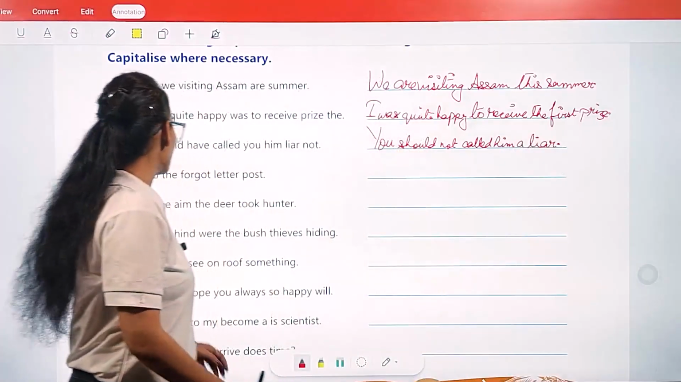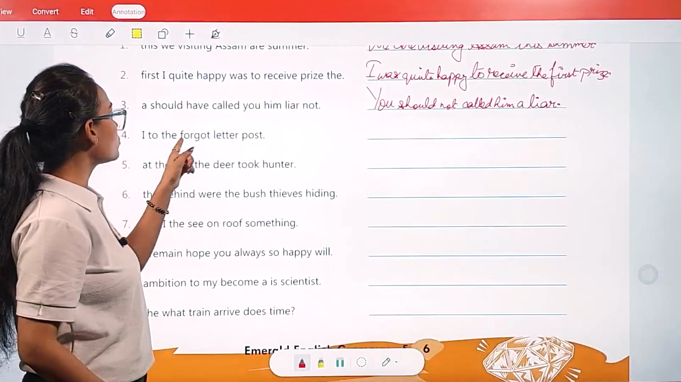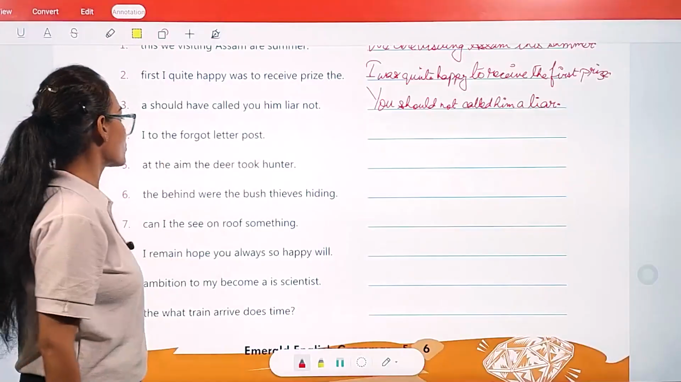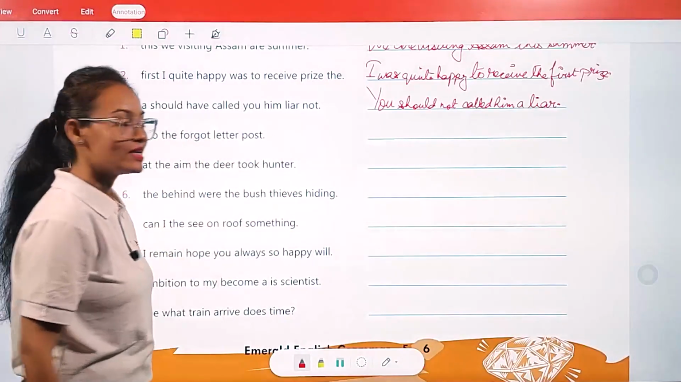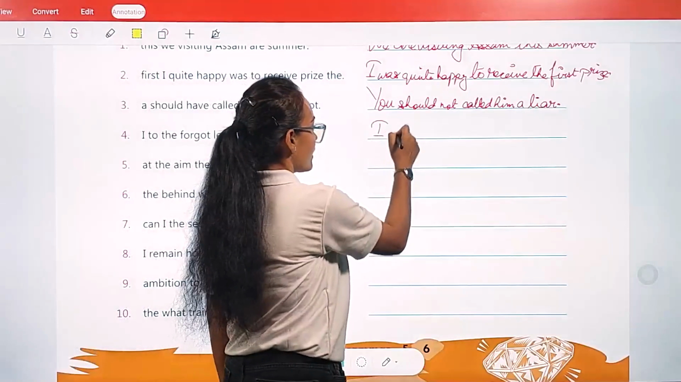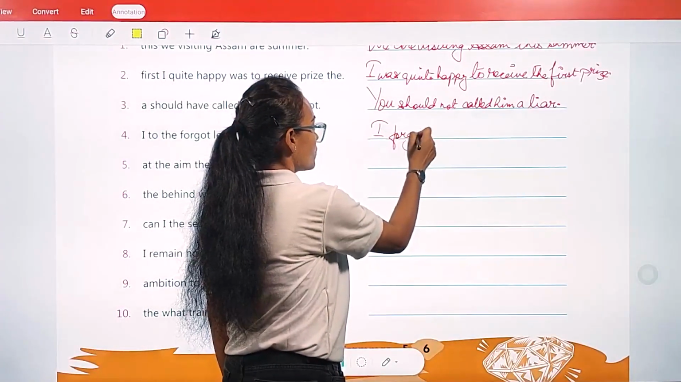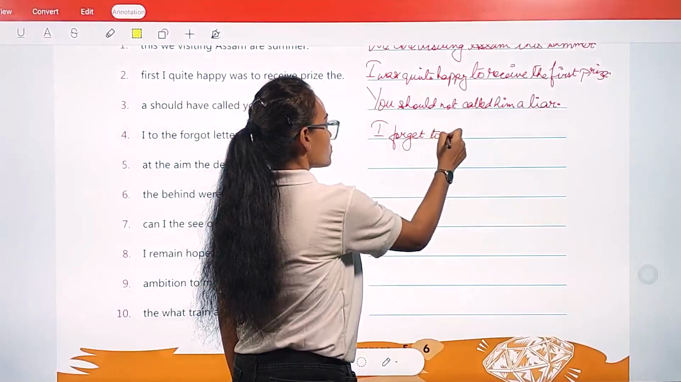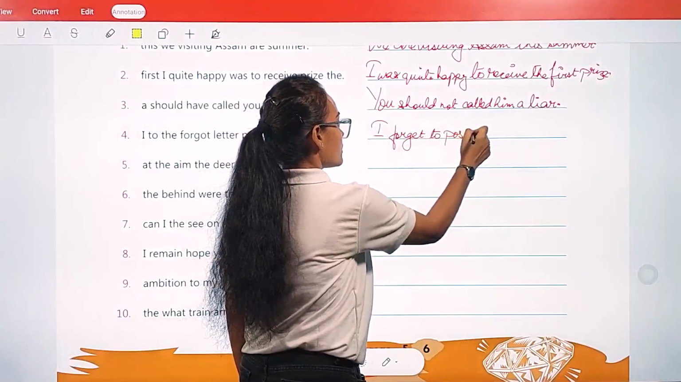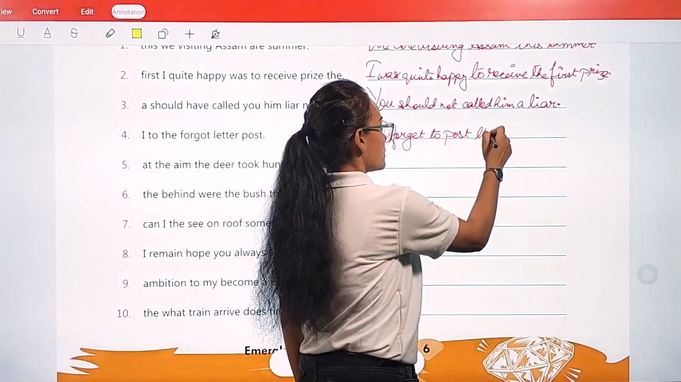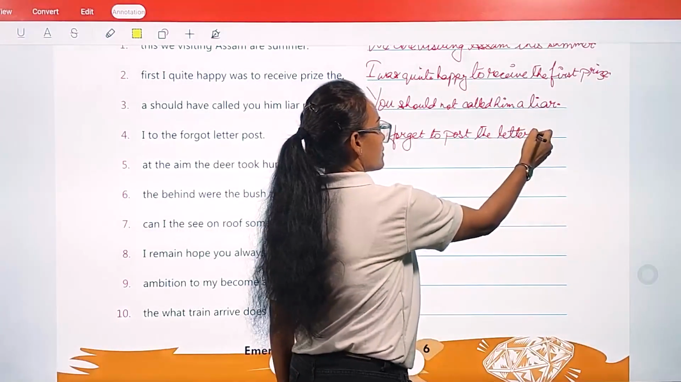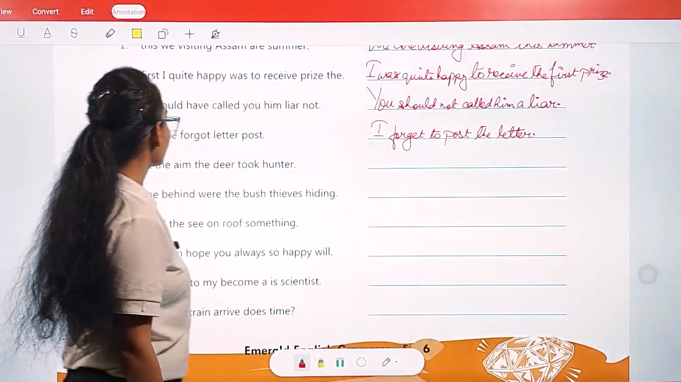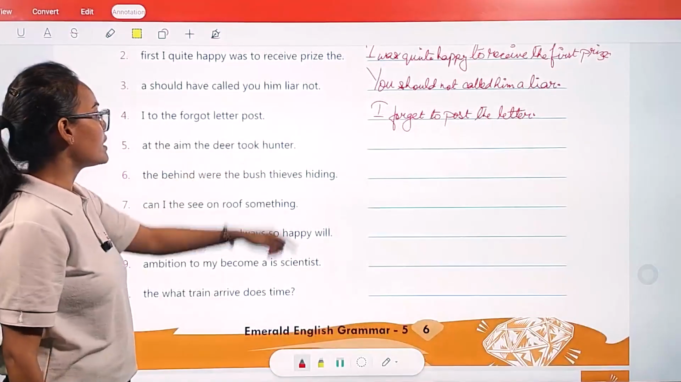Fourth one: "I to the forgot letter post." So, I forgot to post the letter. Full stop.